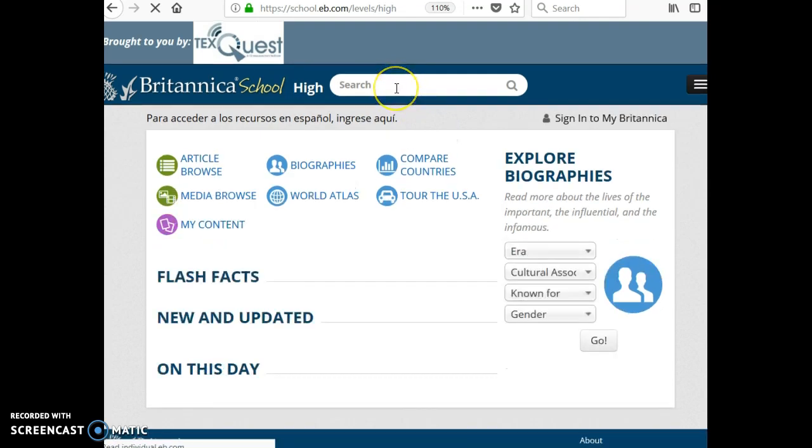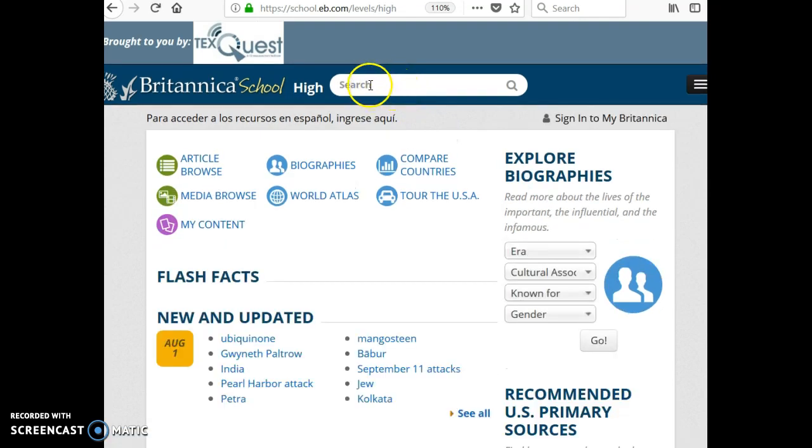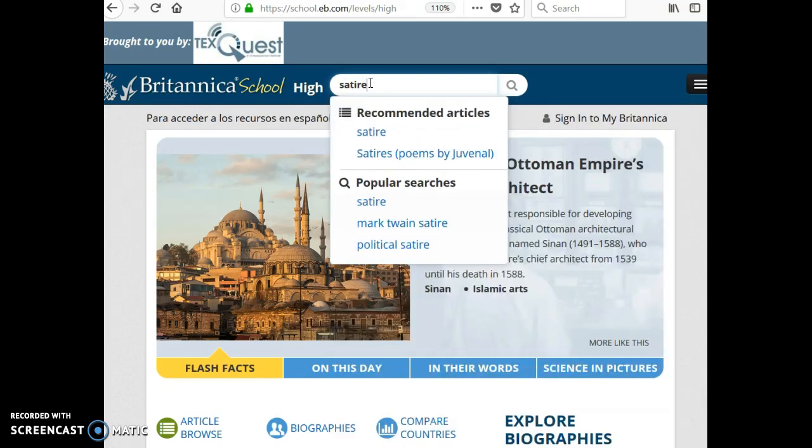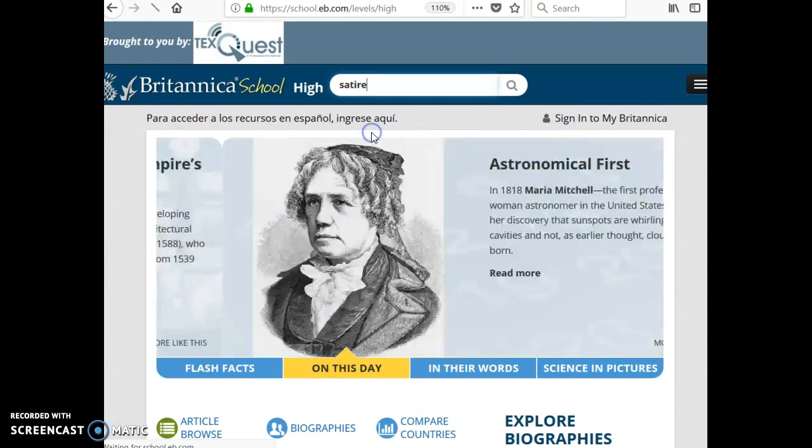And we're going to look up genres in this particular database. So Harris Bergeron is an example of two different genres, satire and dystopian. So let's look at satire for this example.